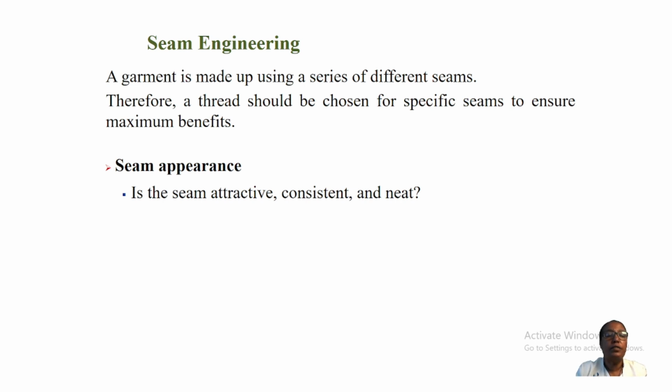Seam engineering also deals with seam appearance, seam quality, seam performance, and seam strength. Seam appearance means whether the seam is attractive, consistent, and neat.